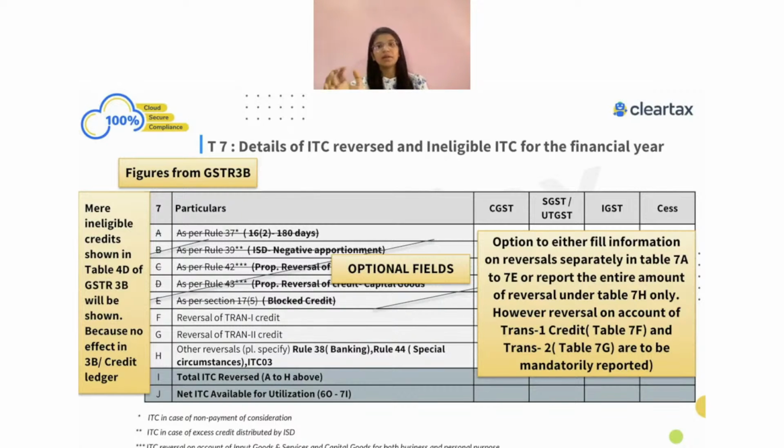The question is, whatever we have shown in table number 4D, which is under 17.5 in GSTR 3B, whether that information has to be shown here in 7E or not. One important part over here is that if you have first claimed the ITC and then you have reversed the ITC, which was related to 17.5, then that information has to be shown over here.